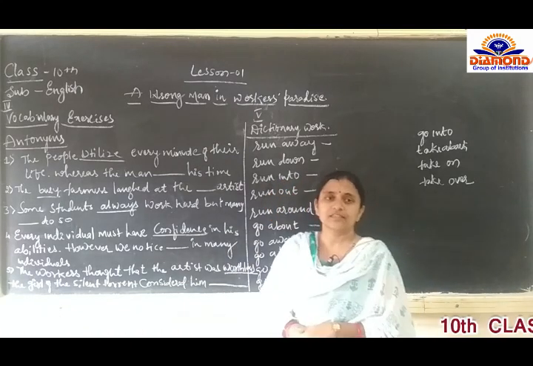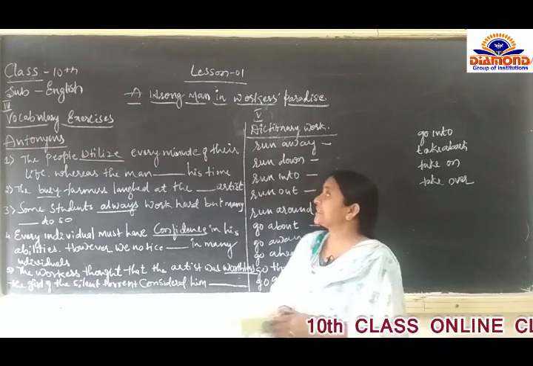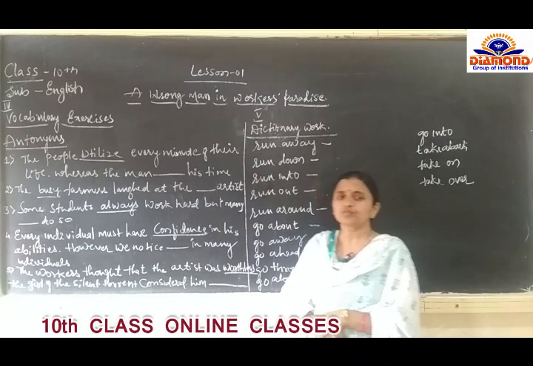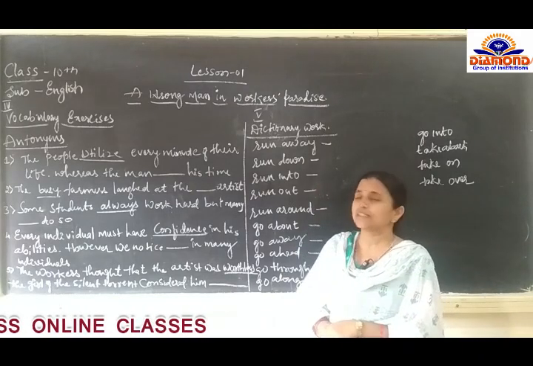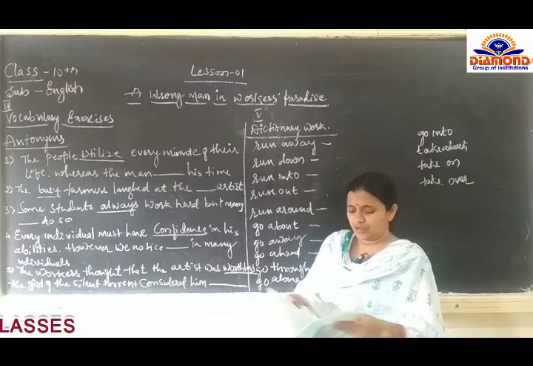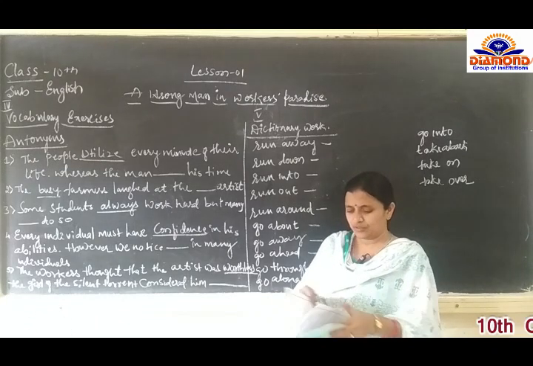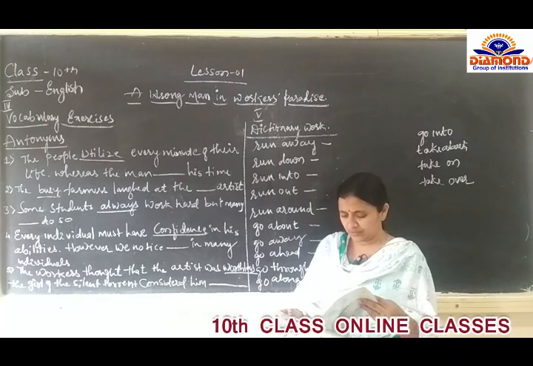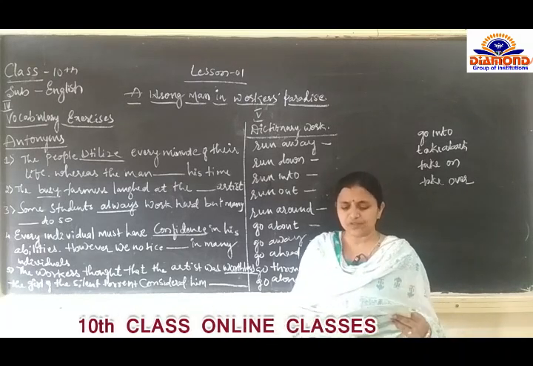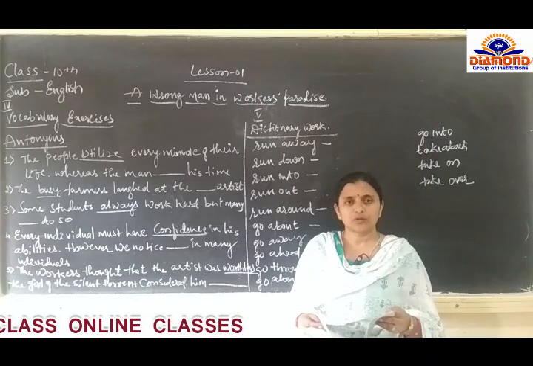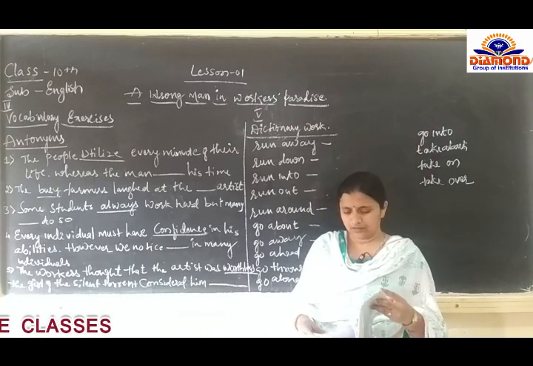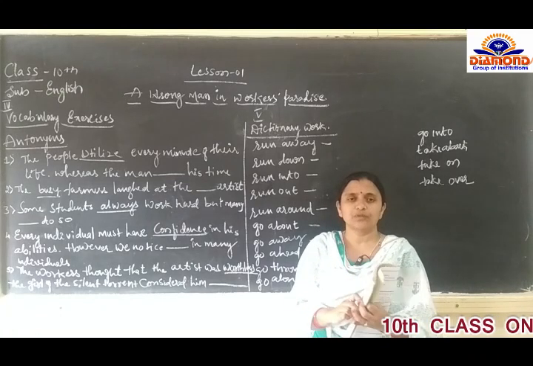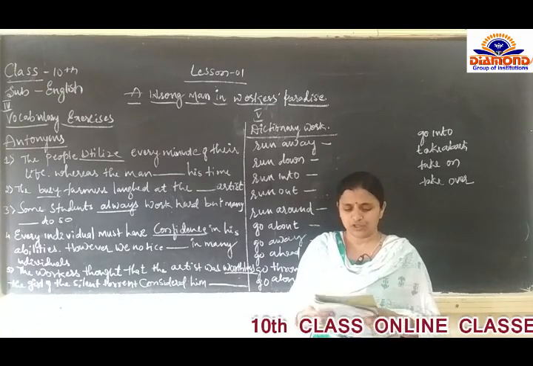In the previous class we discussed the first lesson, A Wrong Man in Workers' Paradise. I hope you all understood the lesson. Now, if you have the textbook, go through page number 5, where the comprehension questions are. We will provide you all the question and answer PDF. Then let us go for the grammar part, page number 8. If you have the textbook, you can go through it.